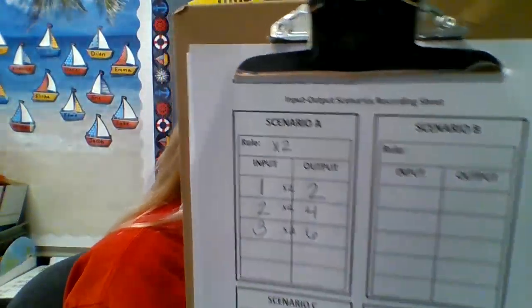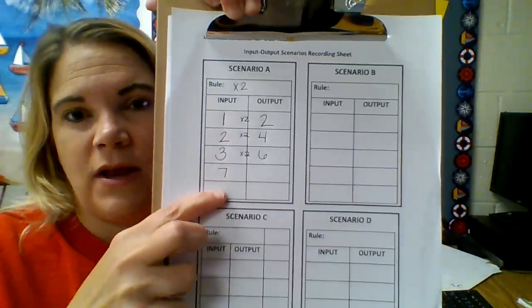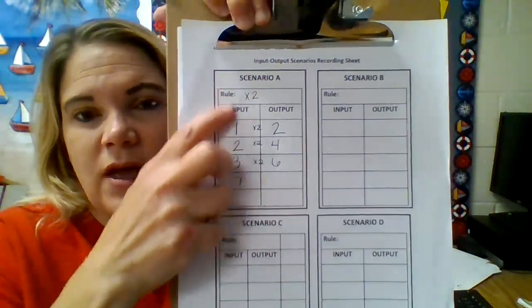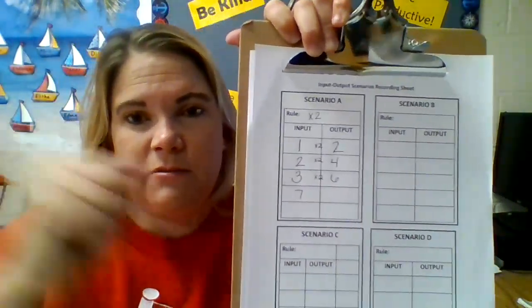It asked, how many wheels would there be on 7 bicycles? So we're not just going to keep going in order. Let's do 7 next. We don't have to do them all the way down. We don't have enough spots. So if we input 7 bicycles into the machine, and our rule is times 2, how many wheels are coming out?